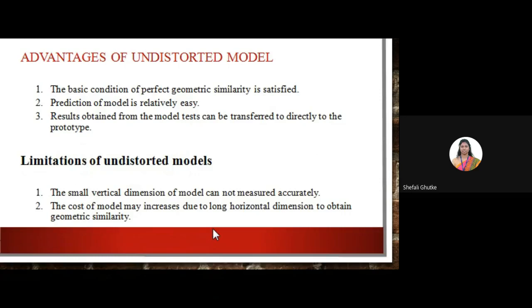Now it has some limitations. The small vertical dimension of a model cannot be measured accurately. The cost of the model may increase due to the long horizontal dimensions needed to obtain the geometric similarity.